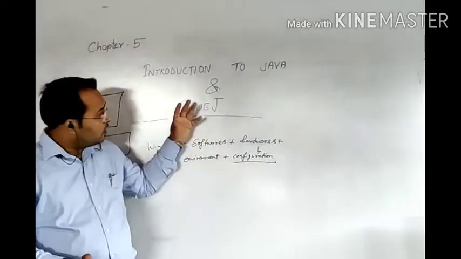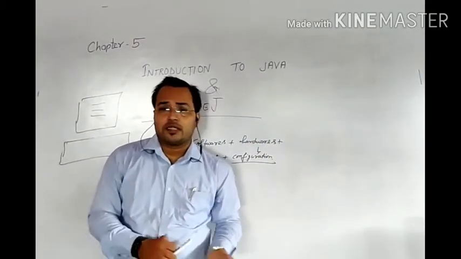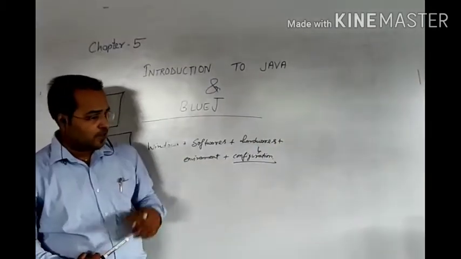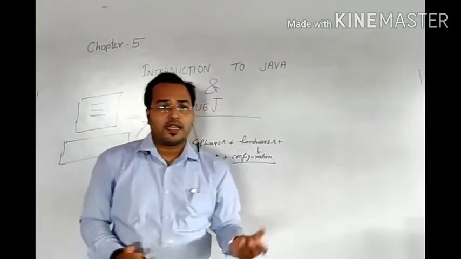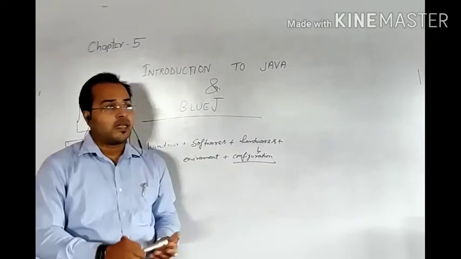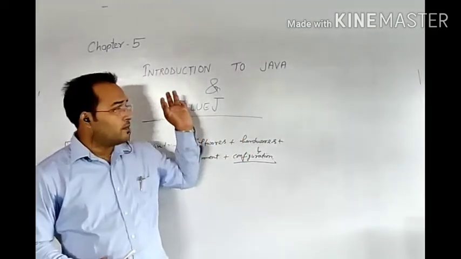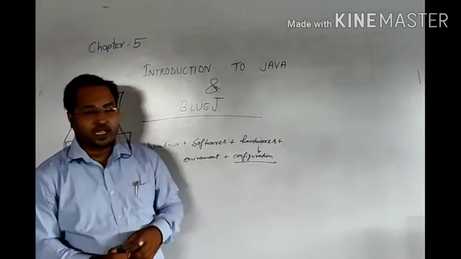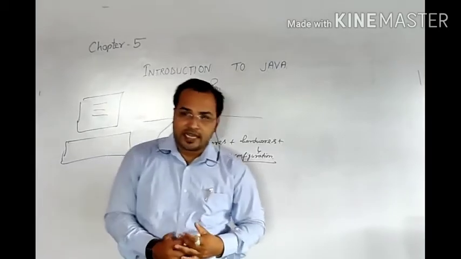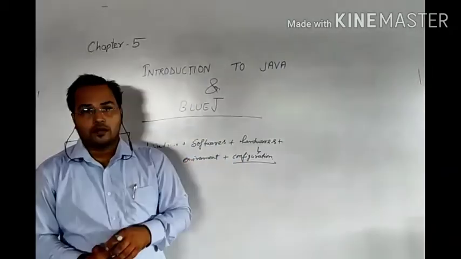Now, the introduction of Java: how did it come into existence? Java was developed by the programmer, we cannot say scientist, Mr. James Gosling at Sun Microsystems. This language was designed in the year 1991, and when it was founded, the name given was Oak.